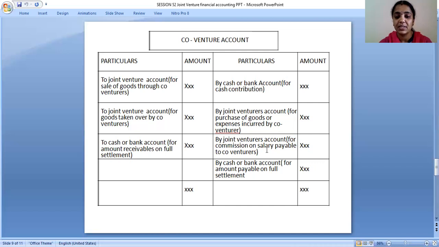If any commission is received, you have to take it on the co-venturers account credit side. By cash or bank account for amount payable on full settlement. So this is how you have to take the co-venturers account debit side and credit side.